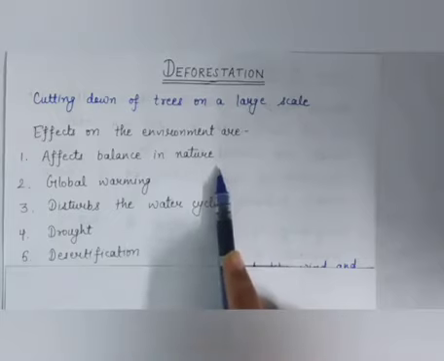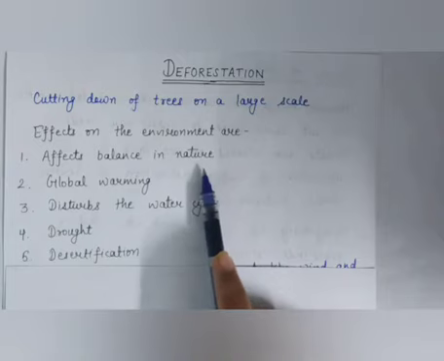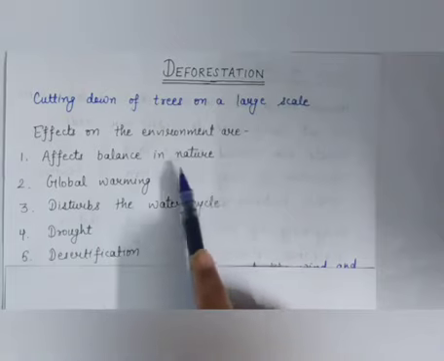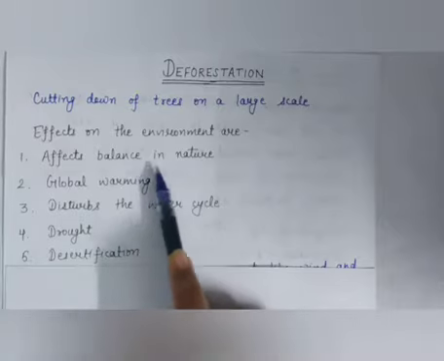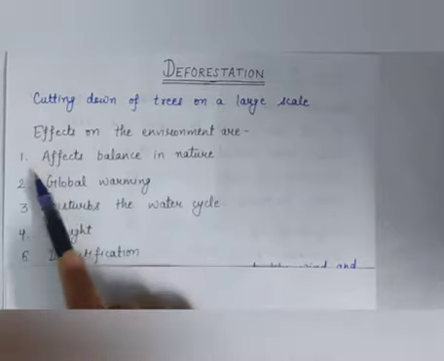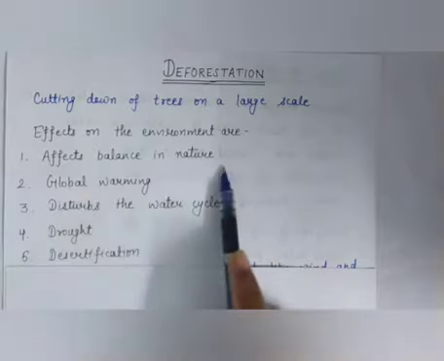Destruction of forest adversely affects the food chains, thus disturbing the balance in nature, because forests provide food to many animals. So when we cut down the trees, then it affects the food chains and disturbs the balance in nature. So first is, it affects balance in nature.